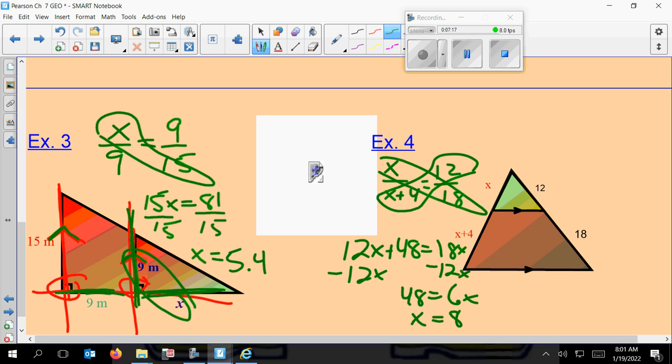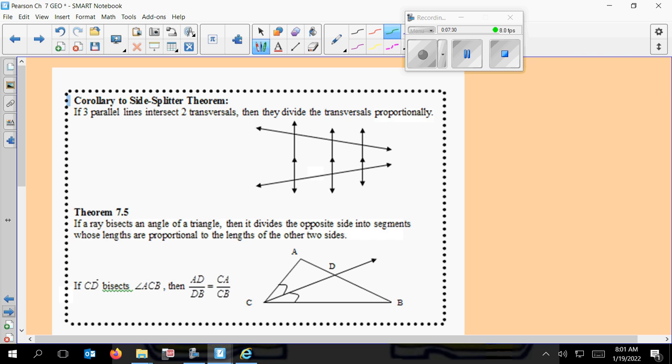All right. I don't really like that problem because if you plug it back in, it doesn't make too much sense that those are going to be proportional, but they are taken by the rule. Okay. All right. Moving on.